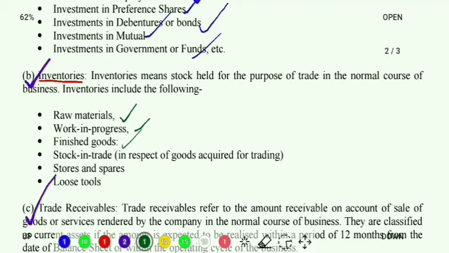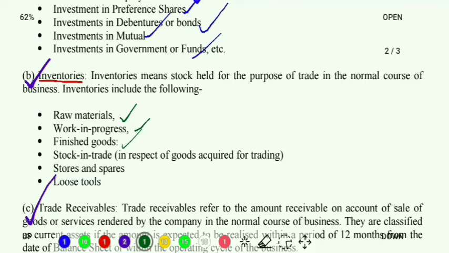Next, finished goods. What are finished goods? When through the raw materials we have prepared the product that we wanted to prepare, that is finished goods. But it's very obvious that if any company is preparing finished goods, it's not necessary that at that moment itself they would be sold in the market. No, even finished goods are kept as stock in the godown of the company.